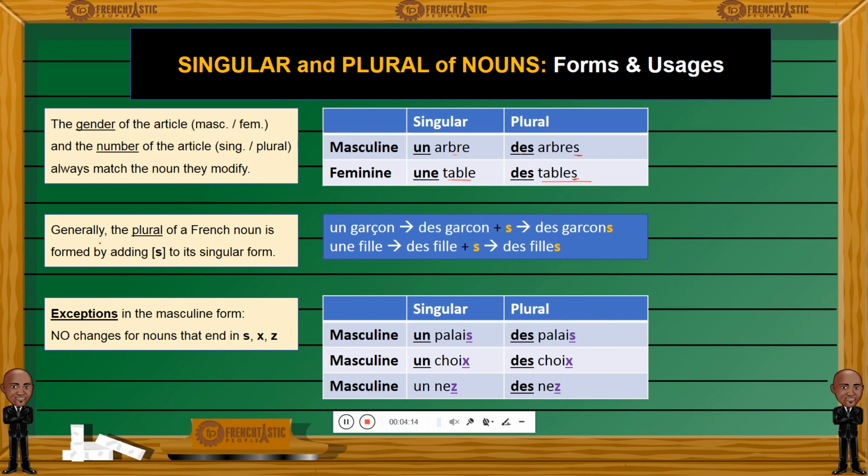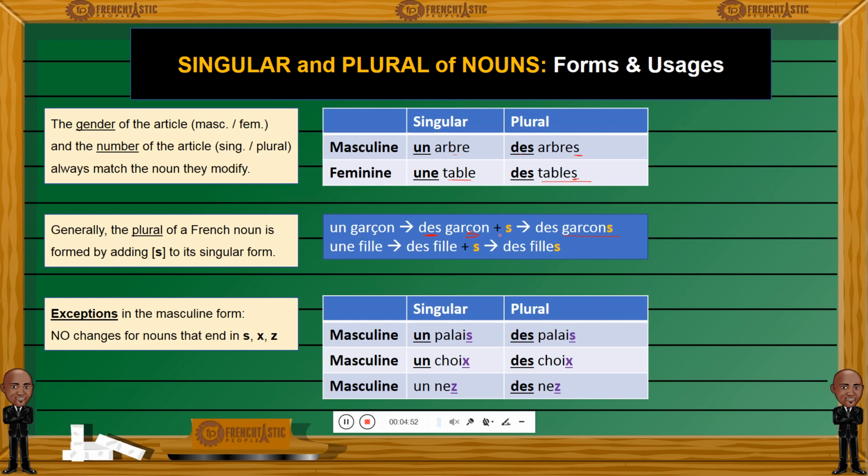And in general, to obtain the plural form of any French noun, you will just add an S to the noun, and you will also accordingly change its article. For example, un garçon, a boy. How would you say boys or a few boys? How would you pluralize this singular word, un garçon? You will change first of all the article to des, which is the plural form of un, and you will put an S on garçon.